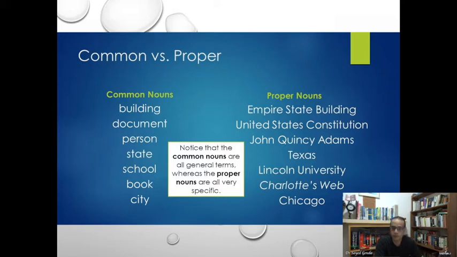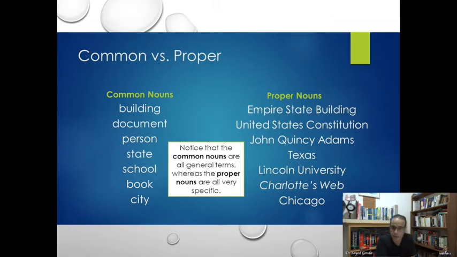The word document, for example, the word person, state, school. The word school, for example, is just a common noun. But when you refer to a certain school, like Lingnan University, Hong Kong University, all these are used as proper nouns, not common nouns. City, the word city is just a common noun, but when you say Hong Kong City, this is a proper noun.